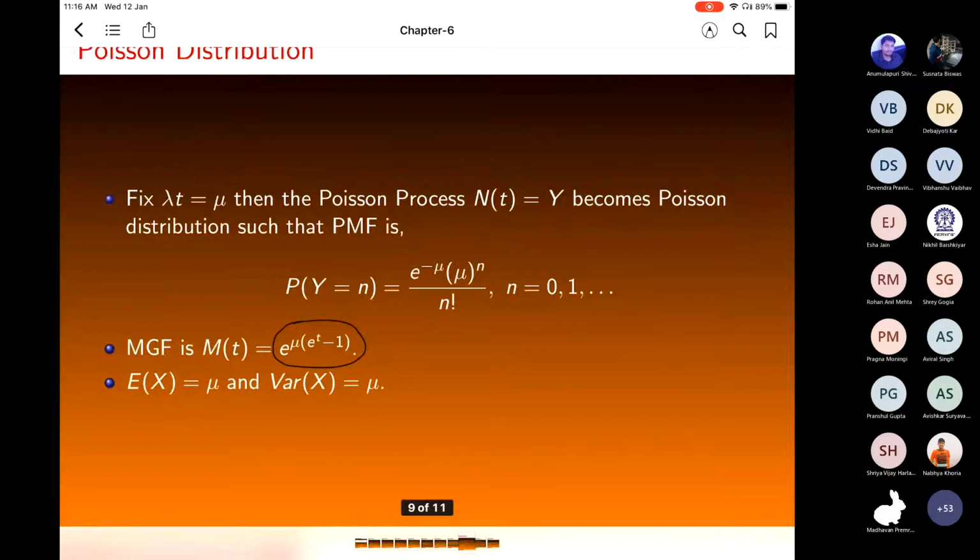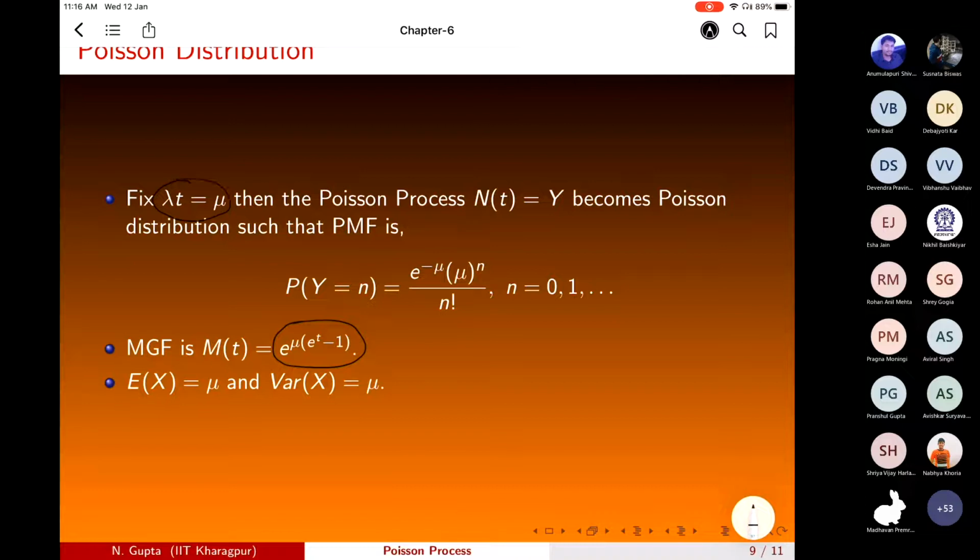For the Poisson distribution, we take lambda t equal to mu, and write N(t) as y. Then y has a Poisson distribution with probability mass function e raised to power minus mu, mu raised to power n divided by n factorial, where n is 0, 1, 2, 3 and so on. The moment generating function you can find in the usual way: e raised to power mu times (e raised to power t minus 1). The mean and variance are both mu.